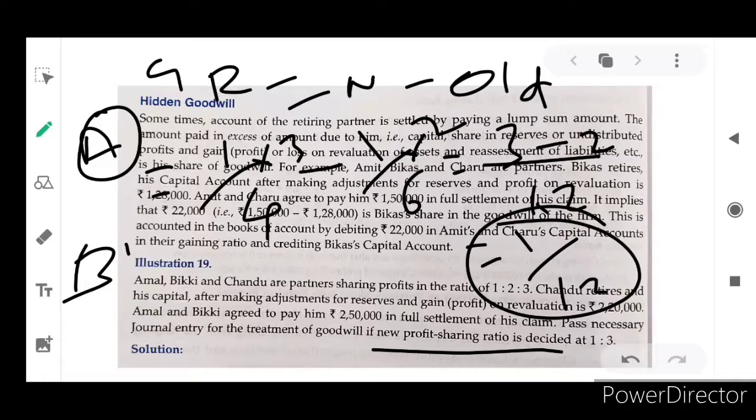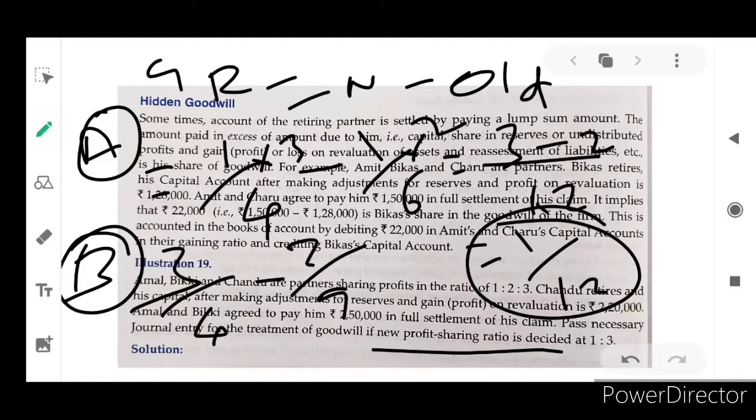For Bicky we can calculate. Bicky's new is 3/4. Bicky's old is 2/6. The common factor will be 12. First it will be multiplied by 3, second it will be multiplied by 2.